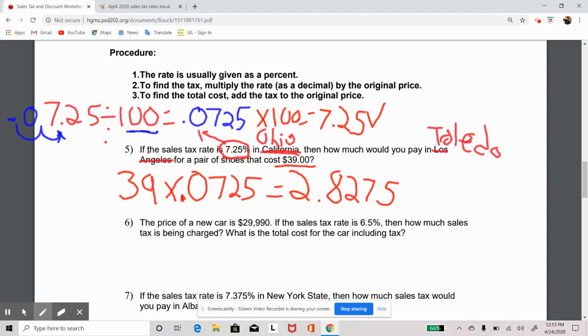So far, you're like, Mr. W, wait a minute. What? In any money amount, you notice how I have 39.00 there? Well, it's going to end up being $2, and then I have 82 cents so far, okay? Anything after that can't really exist when it comes to a money amount.